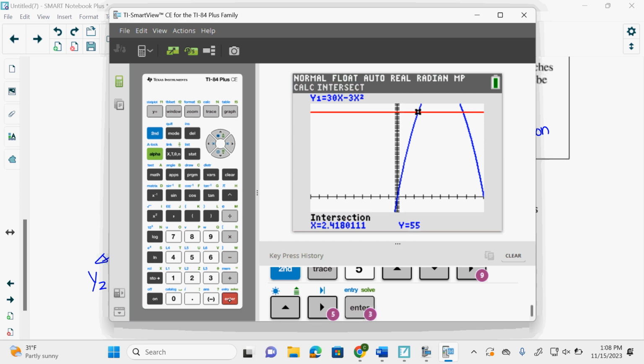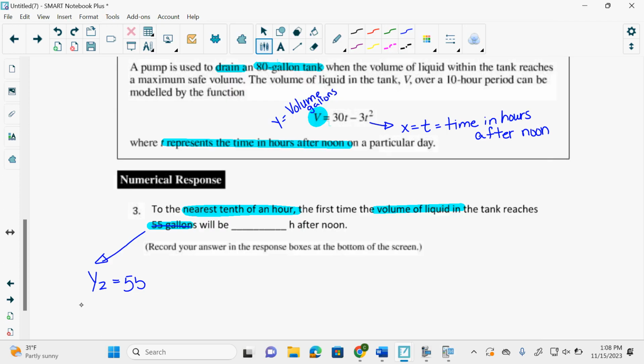Okay, so it wants the nearest tenth of an hour. So I go 2.41, blah, blah, blah. I don't care about the rest because I want the nearest tenth. So I look at the 4, and then I look here. Is that 5 or higher? No. So it's 2.4. Okay? Next one.